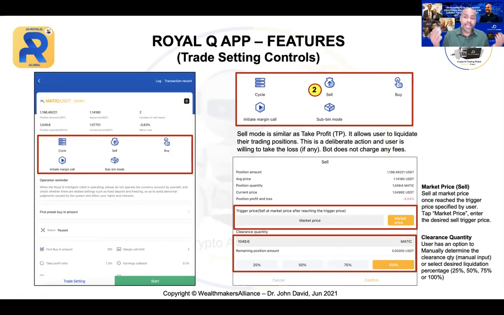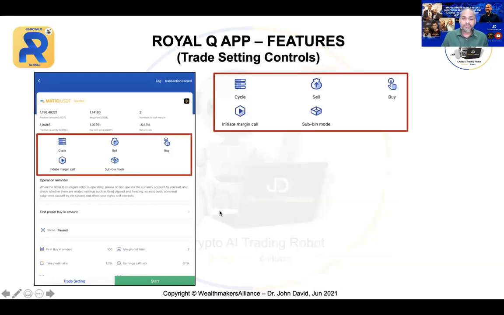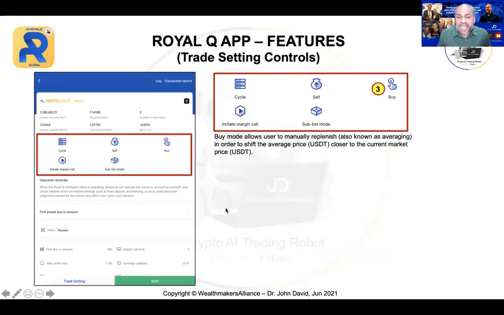So what you can do, instead of selling, if you use the wallet management strategy, you can actually buy. Buy means replenish. Let me explain to you how that works. The buy mode allows the user to manually replenish, also known as averaging, in order to shift the average price closer to the current market price. That's what you are doing.